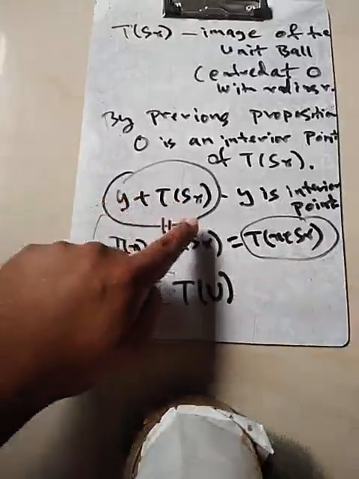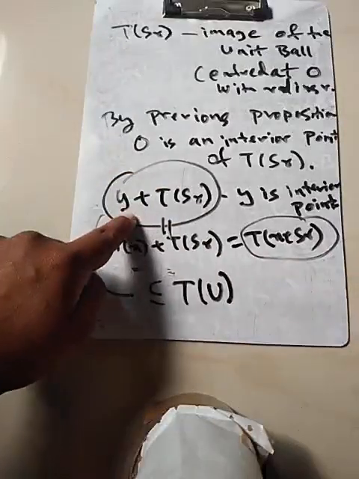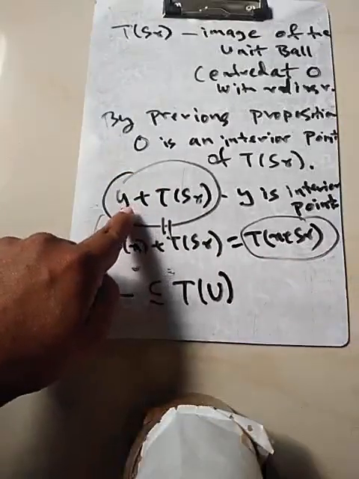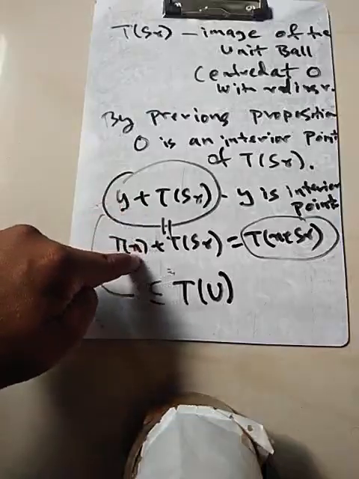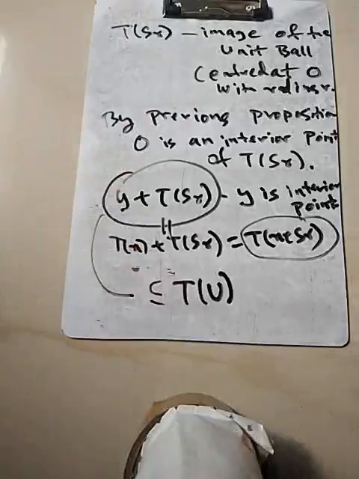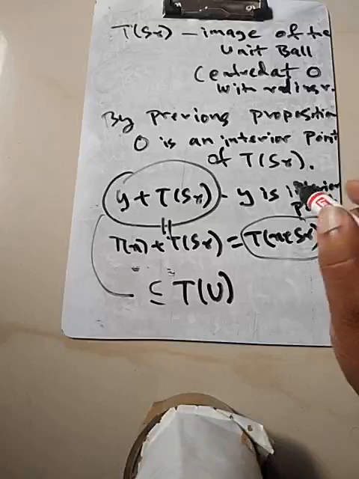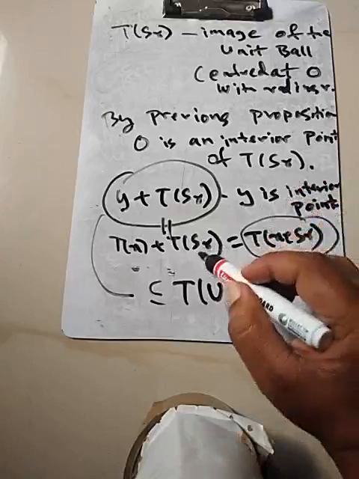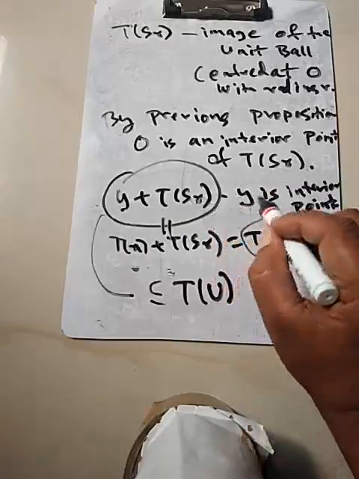This is nothing but the image of the ball centered at x, so centered at T of x. So if you take that x and S_r and so on, this is in fact contained in T of U. Okay. But because y is an interior point of this set, so what happens?